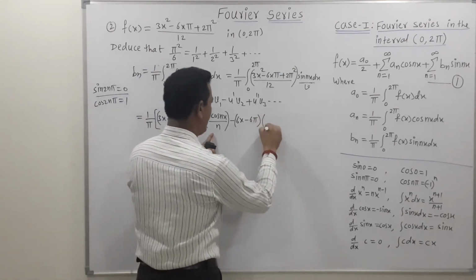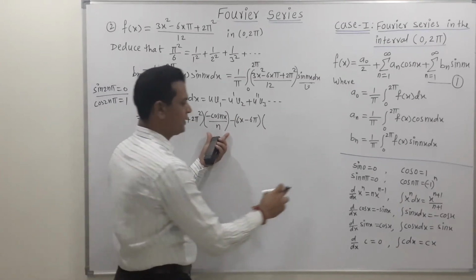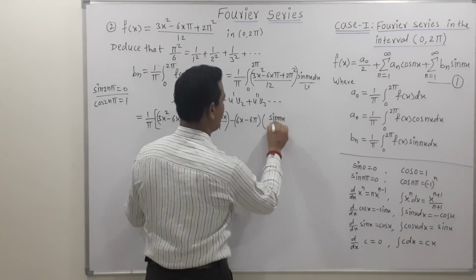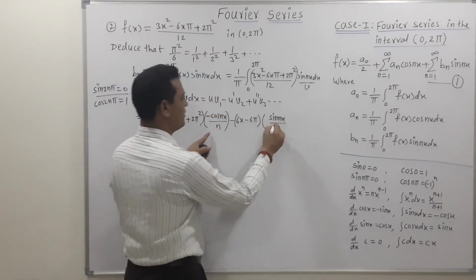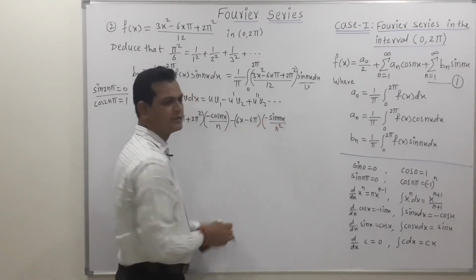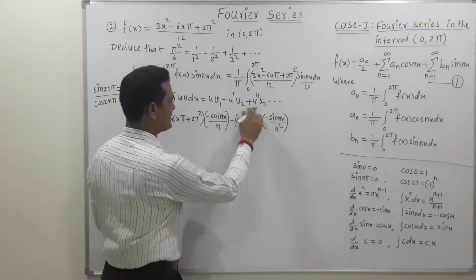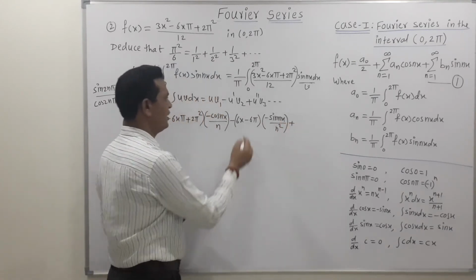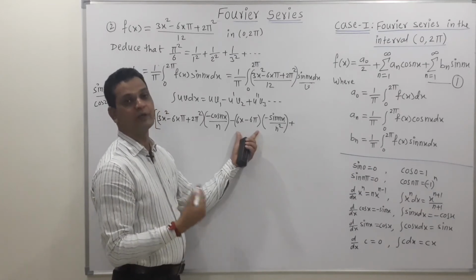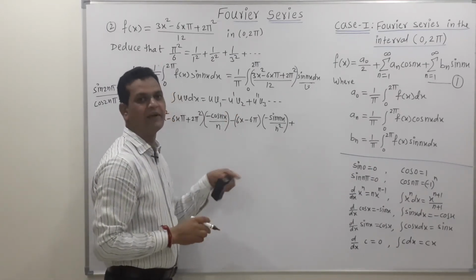Then again v2 means integration of v1, so integration of the cos term. Integration of cos is sine, so we can write this as sin(nx)/(n·n), we get n², but here the minus sign is there, so we put this minus sign as it is. Now the next step is plus, we can write this as plus u dash, that means the derivative of this term with respect to x. Friends, this sign is because of the formula, so don't consider this sign while taking the derivative.